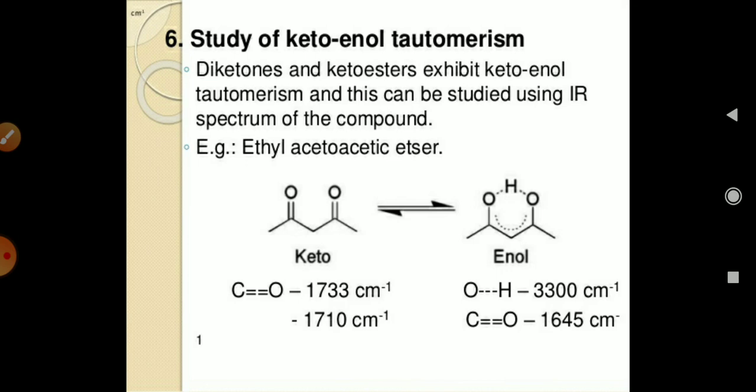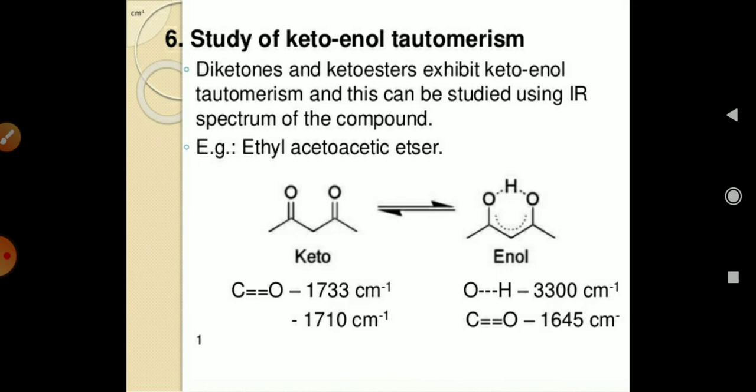The last one is the study of keto-enol tautomerism. For example, the diketones and ketoesters exhibit keto-enol tautomerism, and this can be studied using the IR spectrum of a compound. For example, ethyl acetoacetic ester. The ethyl acetoacetic ester has a keto group, and the keto group frequency, the C=O frequency, will be at 1733 to 1710 cm⁻¹.